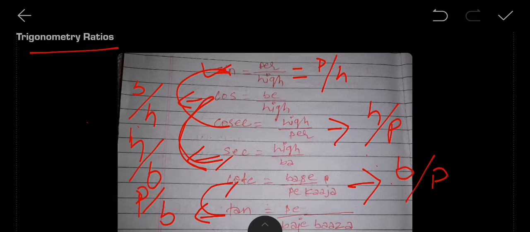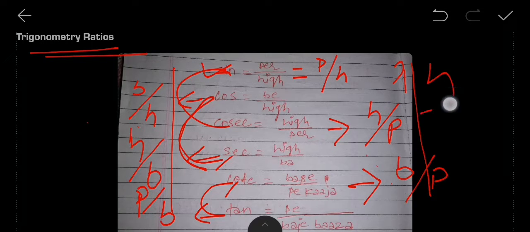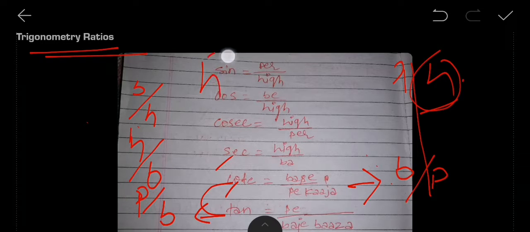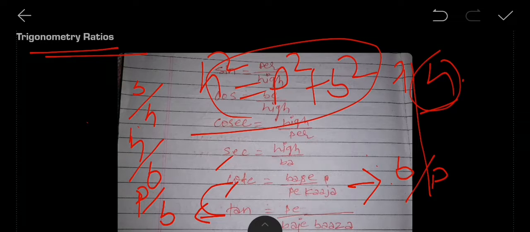Okay, let's go further. This was the introduction. I hope you have got it about these trigonometric ratios in terms of sides: perpendicular, base and hypotenuse. One more thing I'm going to rewind, from the previous class: h square equals p square plus b square. It means the sum of the squares of perpendicular and base equals the hypotenuse square. That means the hypotenuse will always be longer than the perpendicular and base.